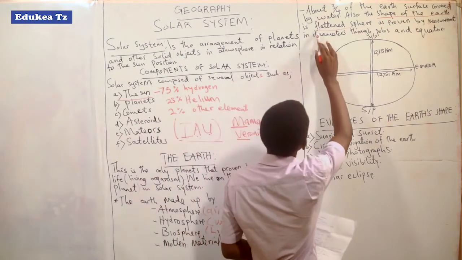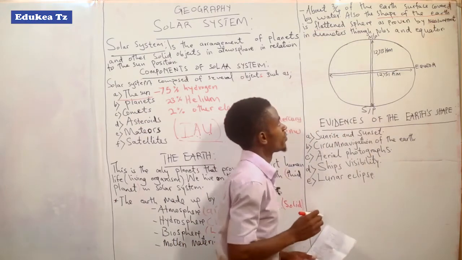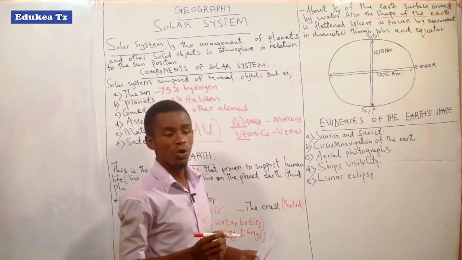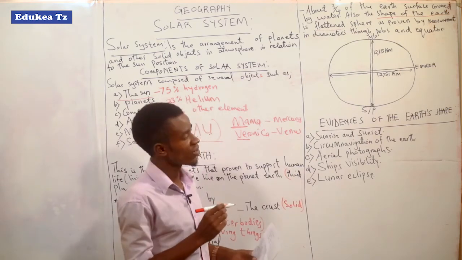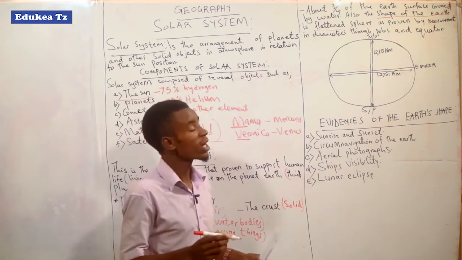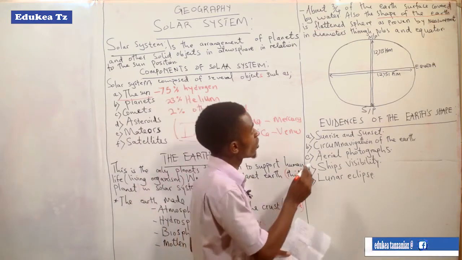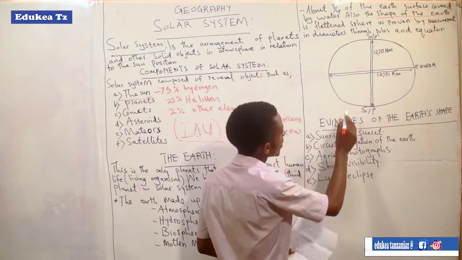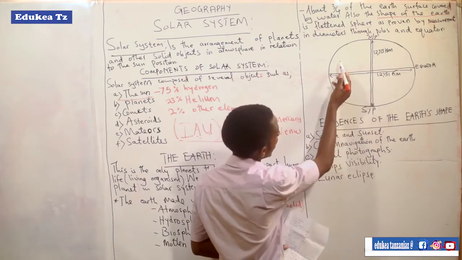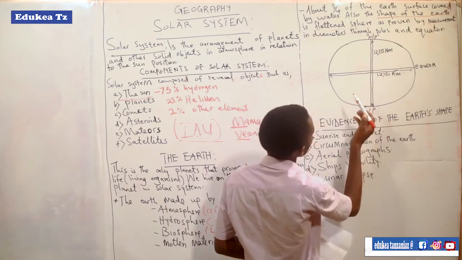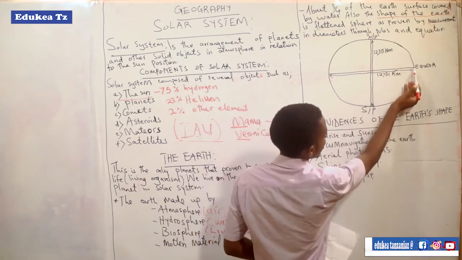So when we talk about the flattened sphere of the Earth, it means that the Earth is not round and it is not flat, but its shape is a sphere, but flattened. When you talk about flattened, like here in the diagram, the distance from here to here is not equal to the distance from here to here.